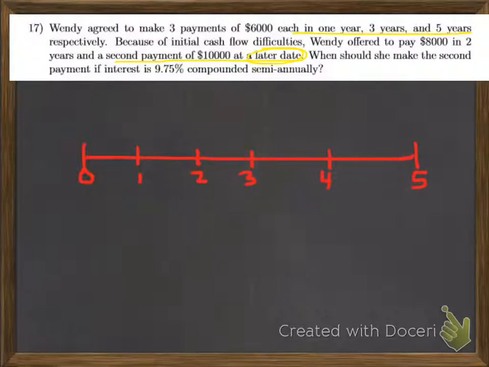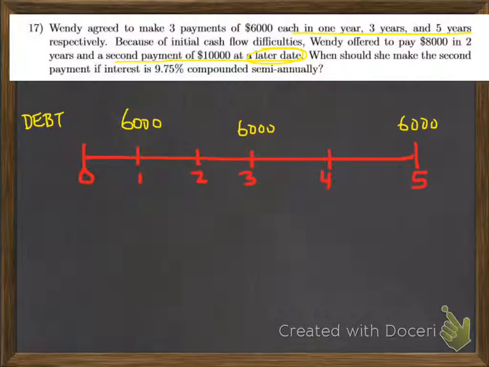So let's start off with a time diagram here so that we can fully understand this problem. Wendy has originally agreed to make payments of $6,000 each in year 1 and 3 years and in 5 years. So there's the 3 $6,000 payments. So that was her original plan. She's going to replace them. So the original debt was 6, 6, and 6 at these respective times.